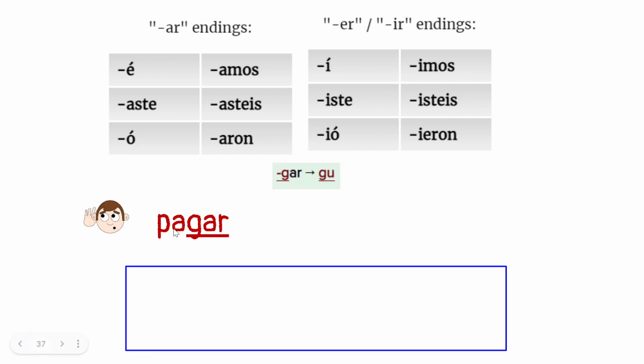Pagar, that's a gar verb. So it might have a sound change if the subject is yo, right? It's an AR verb. I'm up here. It is yo. So instead of P-A-G-E with an accent, because that would say pahe, I need a hard G sound, put a U and make it pagué.